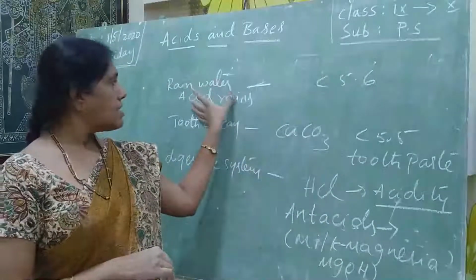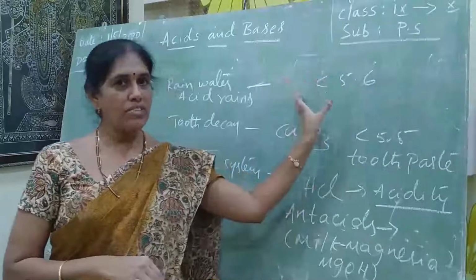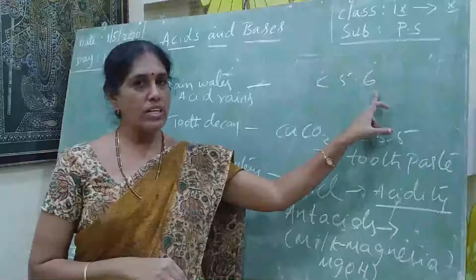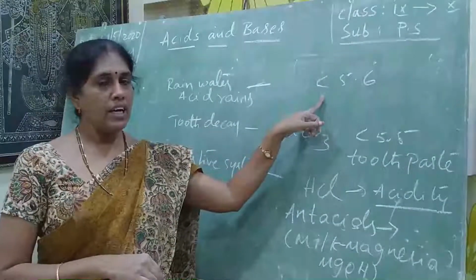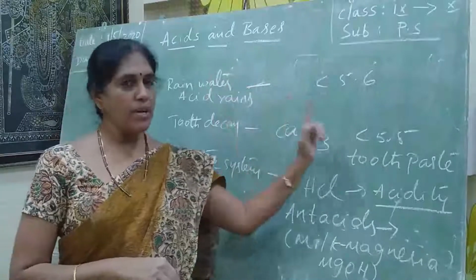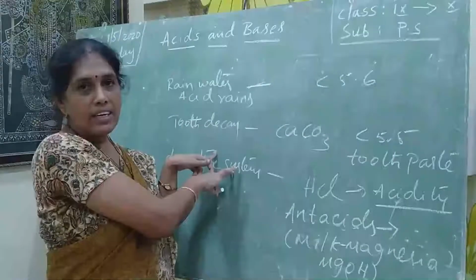Acid rain: the rainwater pH value is less than 5.6, and we consider it acid rain, so we have to neutralize it. Tooth decay: when the saliva pH value is less than 5.5, tooth decay will occur, so we control it by applying toothpaste. In the digestive system, excess digestive juice is called acidity.